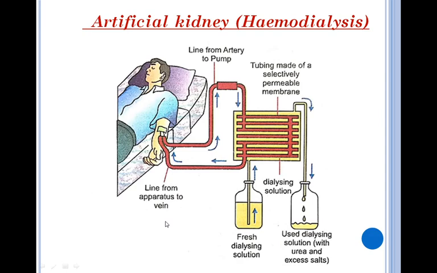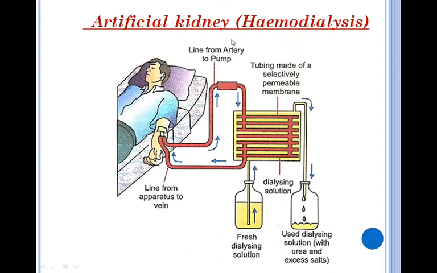Now students, let us see and learn about artificial kidney or hemodialysis. Students, you have seen the functioning of normal kidneys in our body, and how the function of these kidneys in a normal body is necessary for survival. Kidneys are very important organs for our survival, but due to factors like infections, injuries, or restricted blood flow to the kidneys, the activities of these kidneys are reduced.